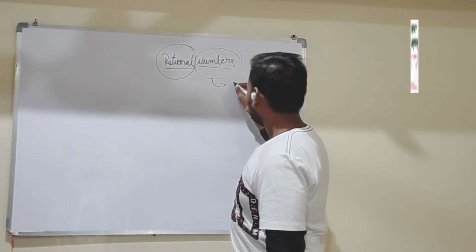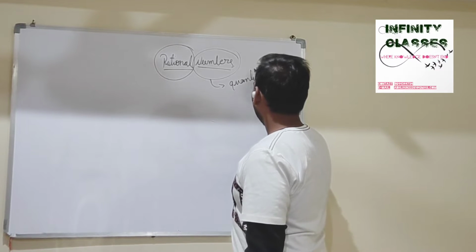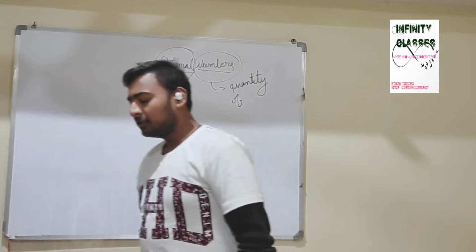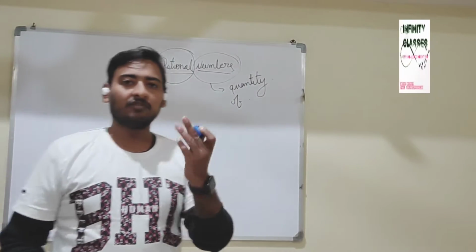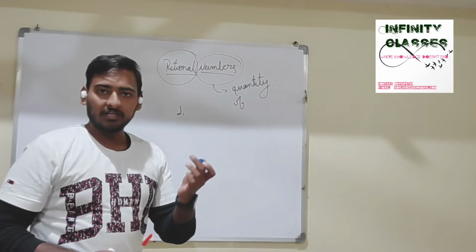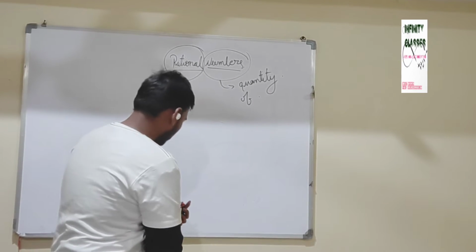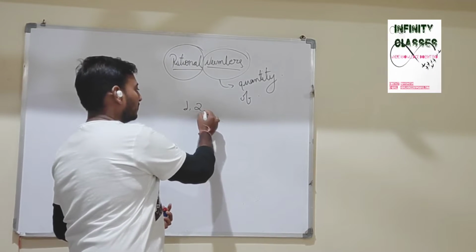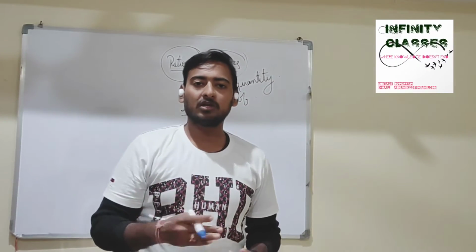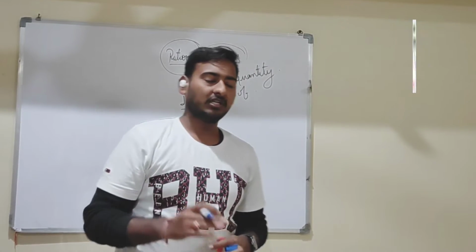Numbers indicate any quantity of a thing. For example, let's say I have a cap. It is one cap, so it is roughly one. So one is a quantity. I have another cap, so it is two. I have two caps. So two is another number. Numbers are those symbols or words which refer to any quantity. So numbers are the quantity.